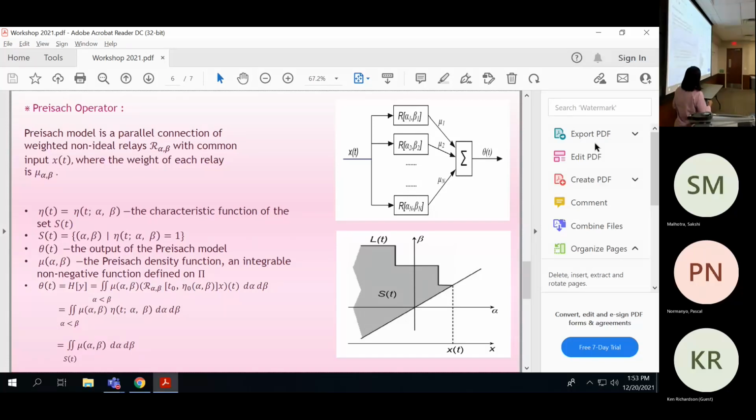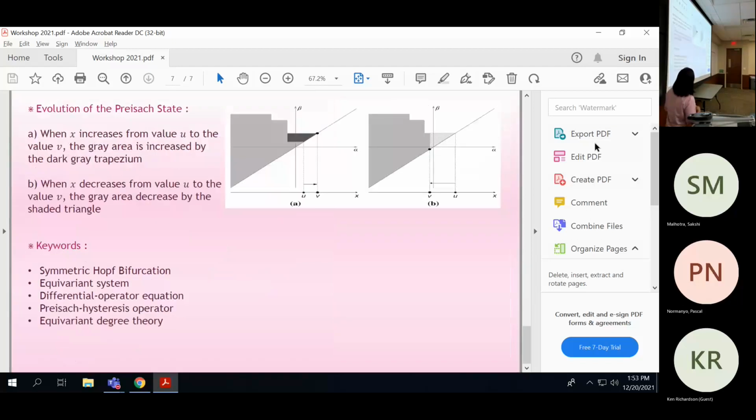Now, what is this S of t? That is the domain of this integration. It is the set of all ordered pairs alpha, beta such that the corresponding relay R alpha beta is switched on, while the other relays are switched off. This S of t, the staircase line, and the corresponding characteristic function are together known as the Preisach state.